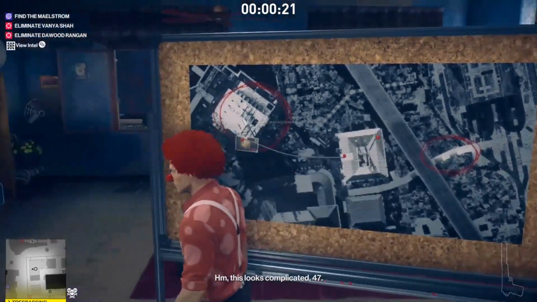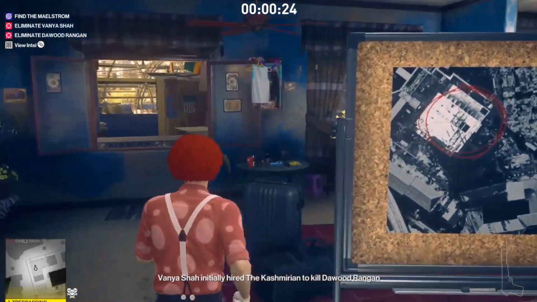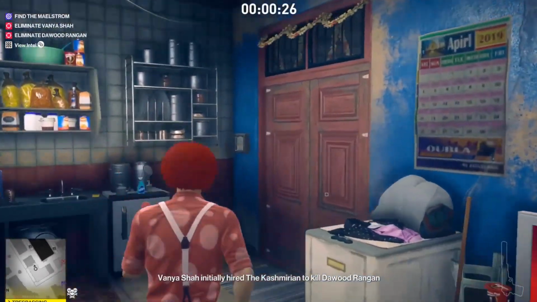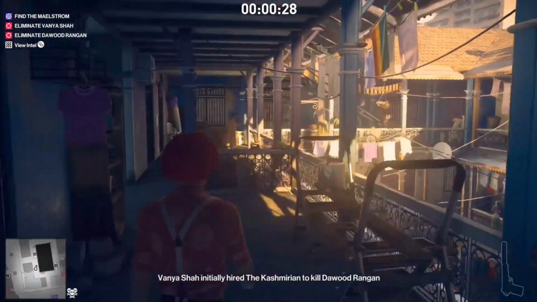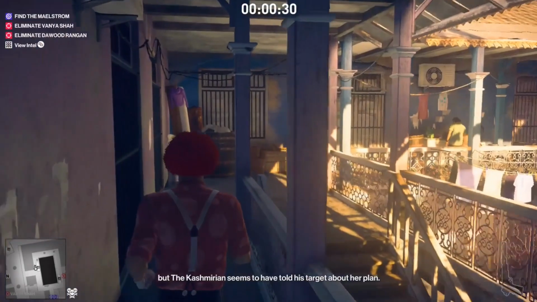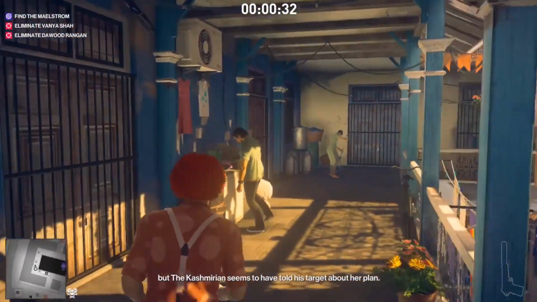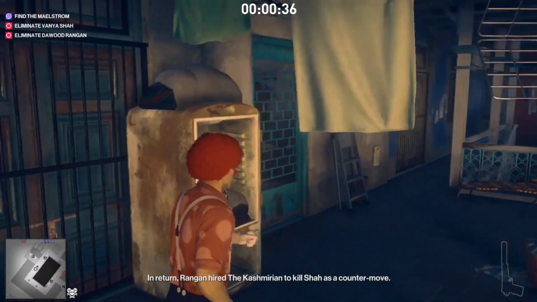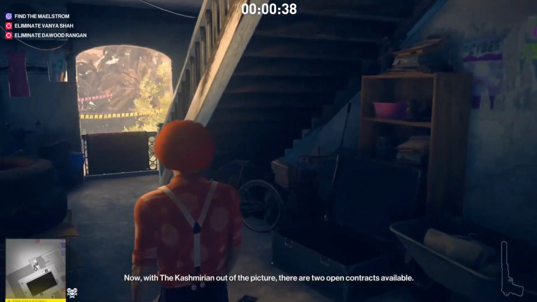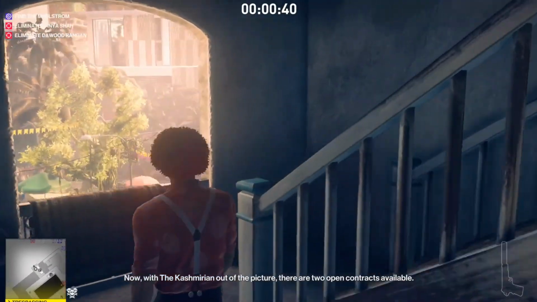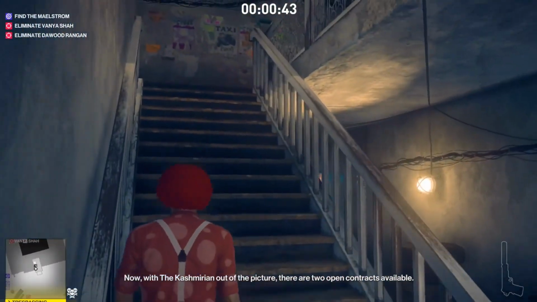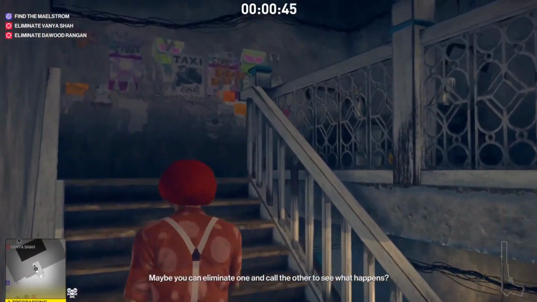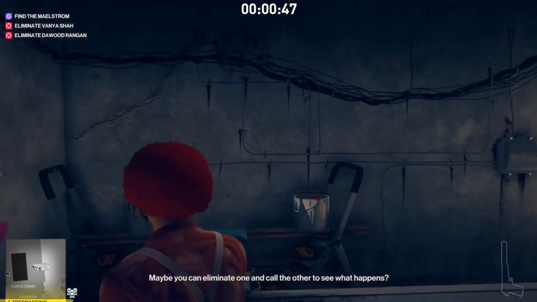We are actually going to use the Kashmirian opportunities, and for that we need to inspect his laptop so that certain events get triggered. Otherwise, even if you do everything right, it just does not get triggered the way you want it to. And now we're gonna head to where the Kashmirian is at, and we're gonna make sure that we trigger his routine. Otherwise, sometimes he just disappears. Even though you do everything right, he just is not there.